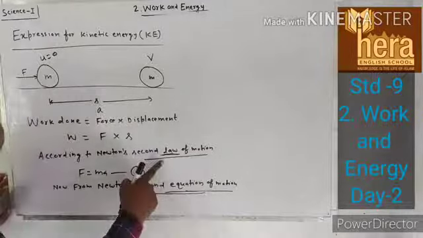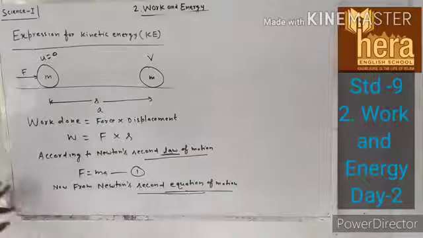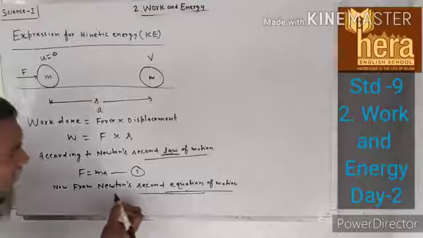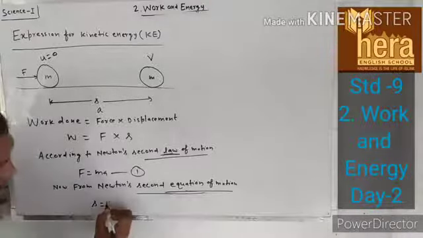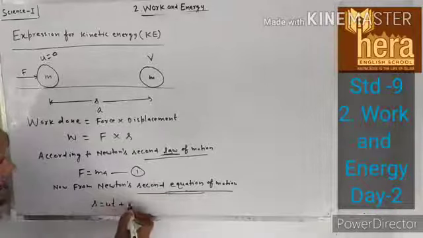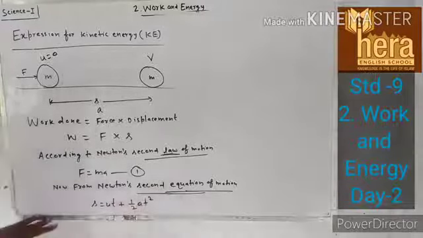I have told you both. Okay, so according to Newton's second equation of motion, S is equal to ut plus half at square.